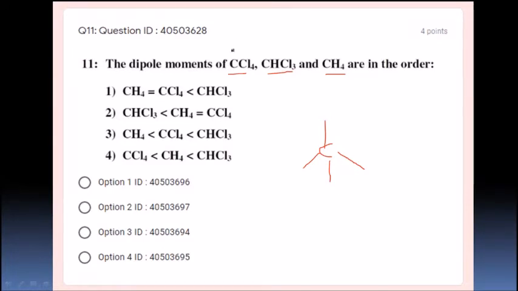That means the dipole moment, shown as mu, is going to be 0. And methane is also the same, all four are hydrogens, so this will also have 0.